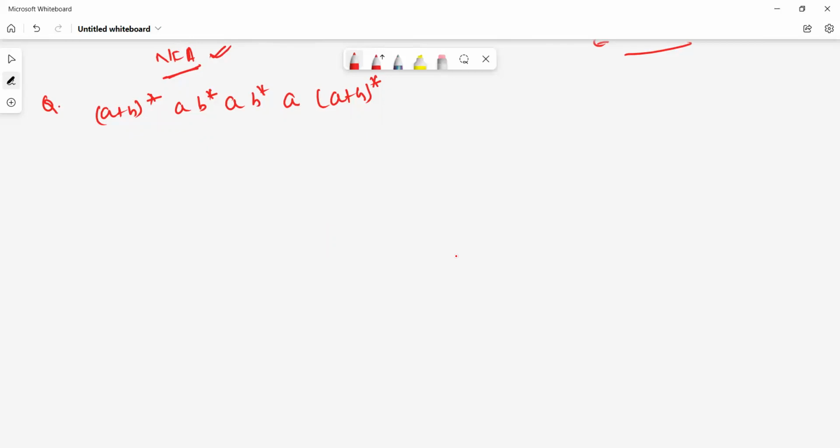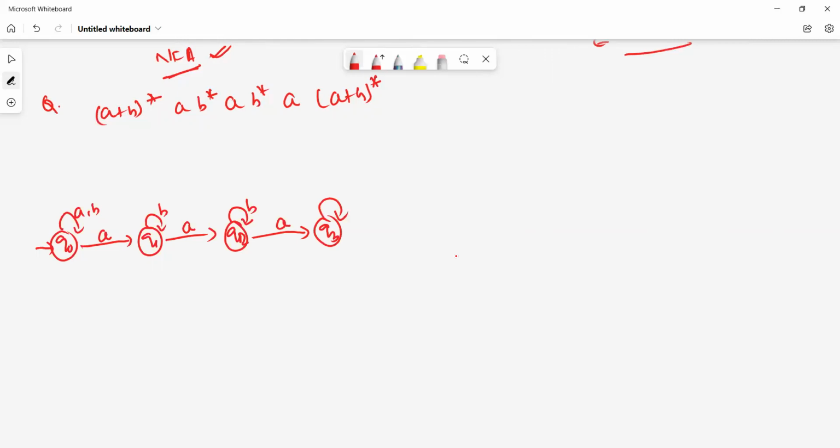Here, first this is q0, with a or b as my initial state, then a, then b*, then a, then b*, then a, then b*, then a, then (a + b)*.